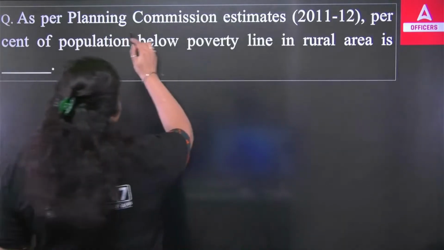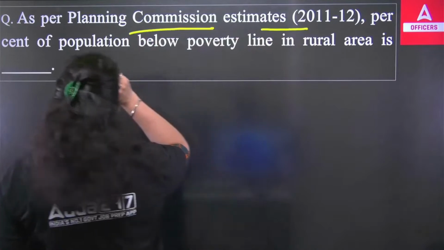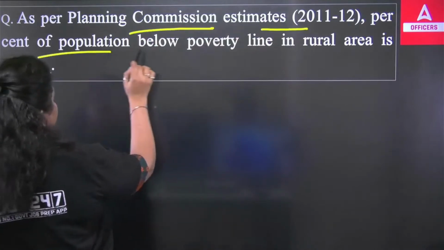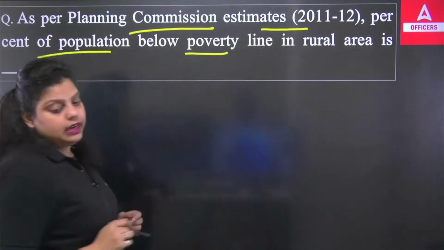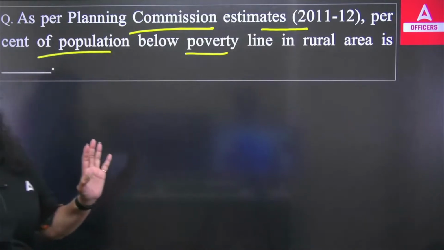Now, as per the Planning Commission estimates of 2011-12, the percentage of population below the poverty line in the rural area is. So you all have heard about the Planning Commission.